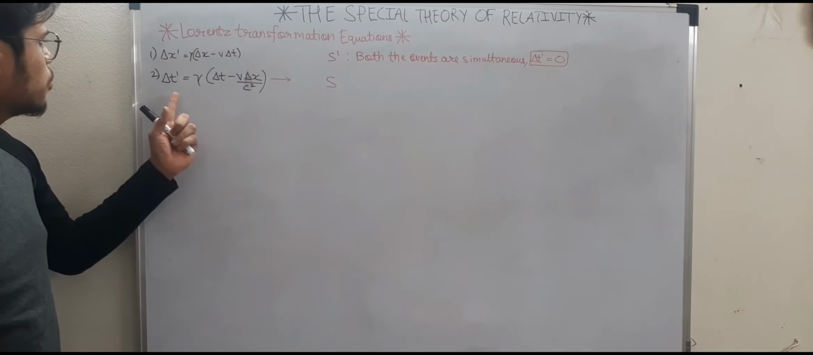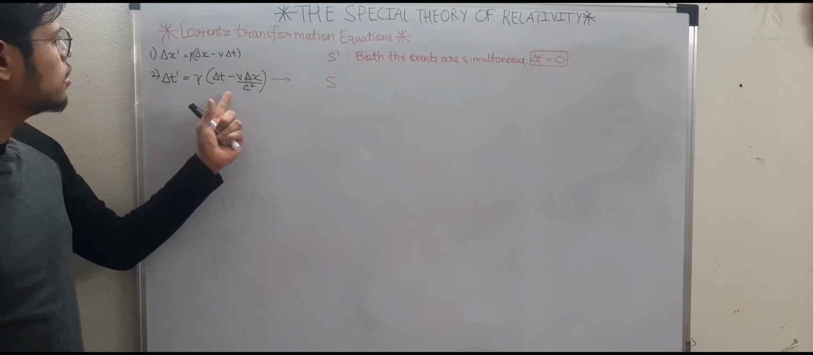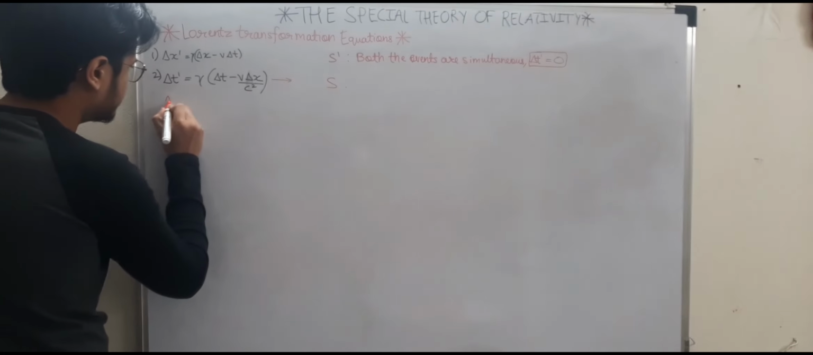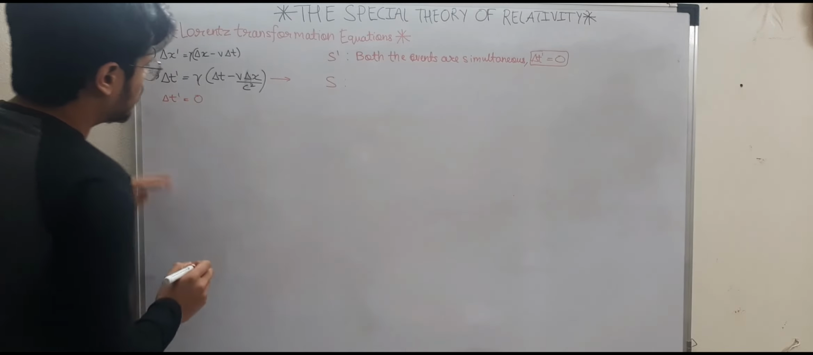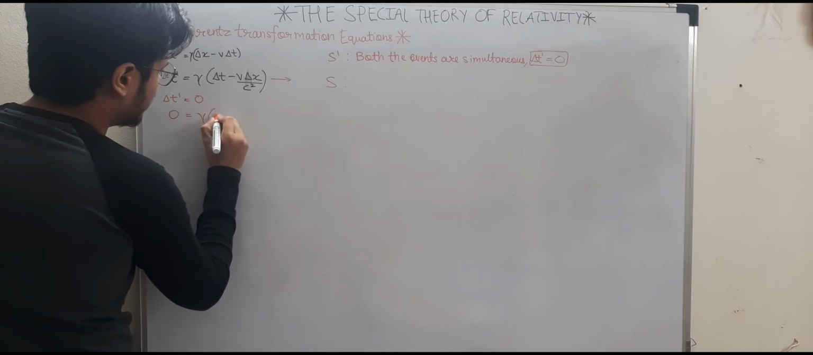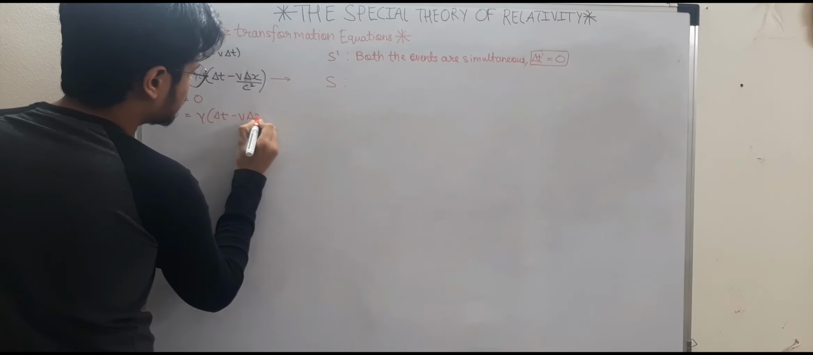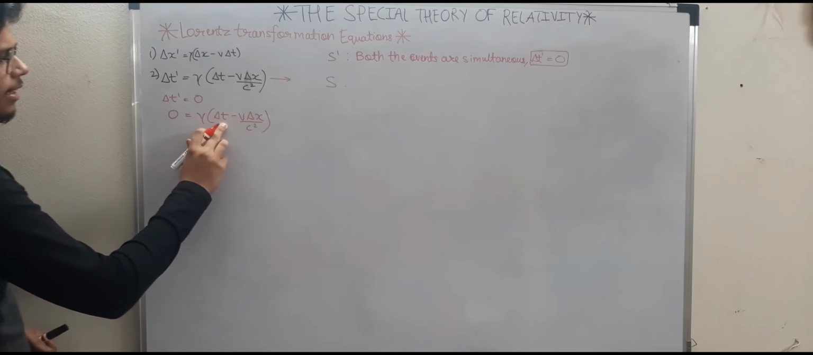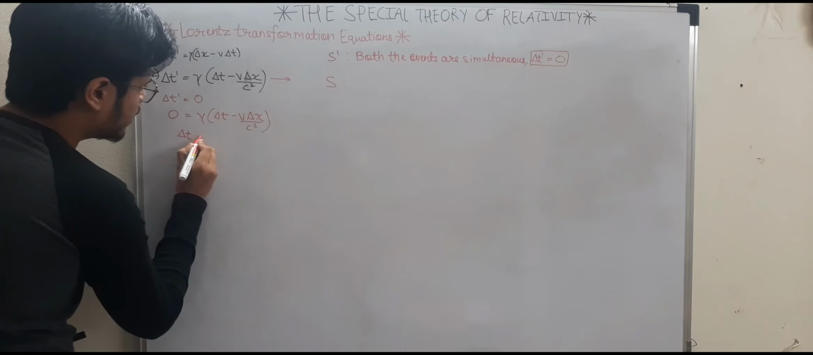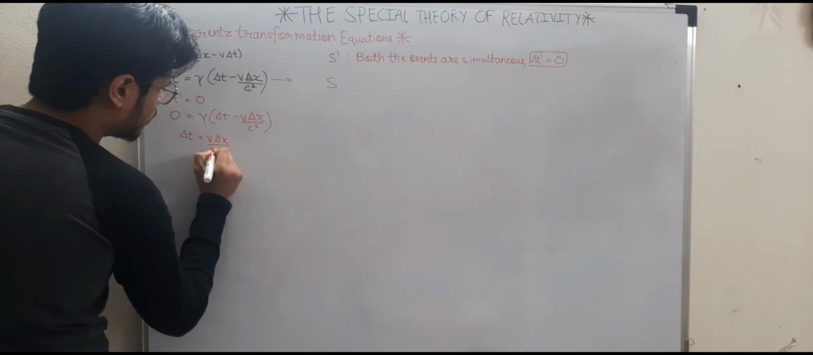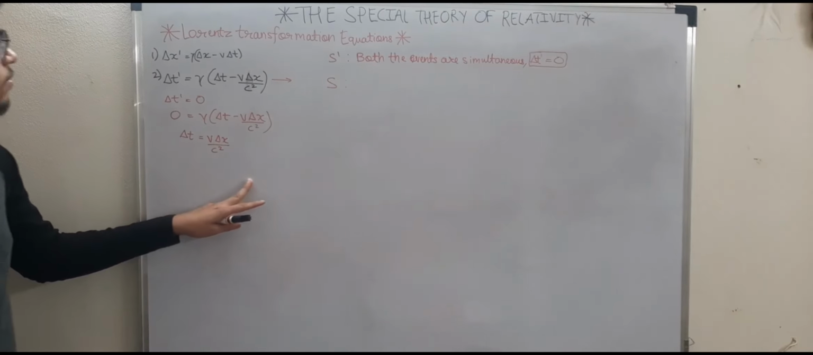Now let us put it in this equation so that we calculate how delta t changes. If I put delta t dash equal to 0 in this equation, I will say that 0 equals gamma times (delta t minus v delta x by c square). So does this prove that delta t is 0? It proves that delta t equals v delta x upon c square. This is only what it proves.